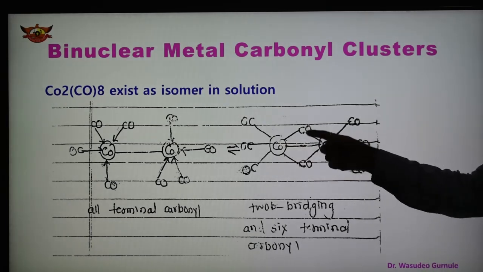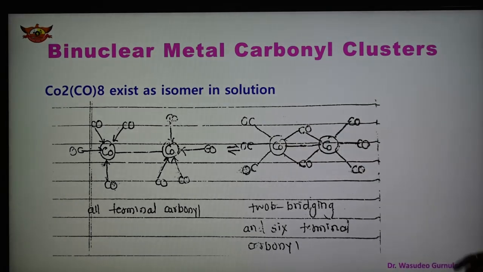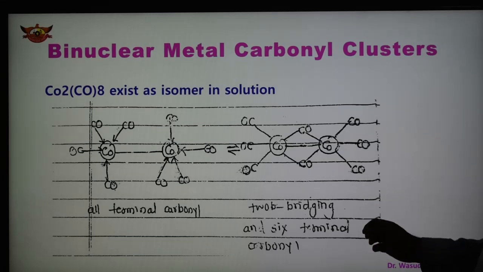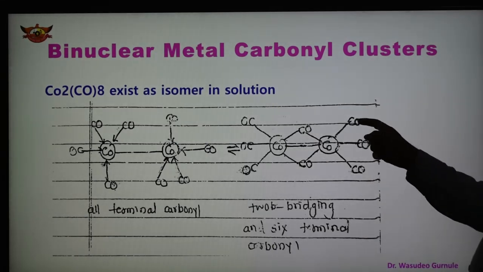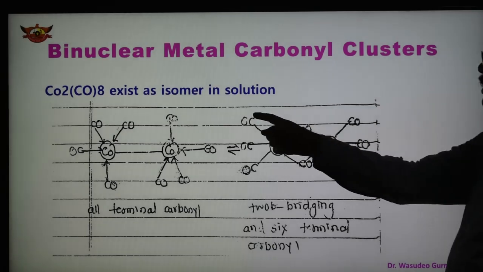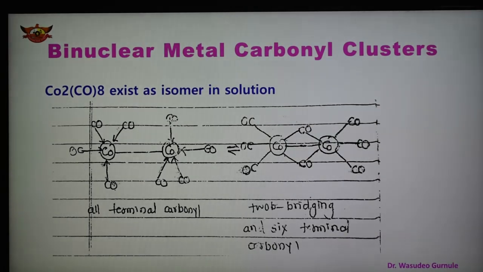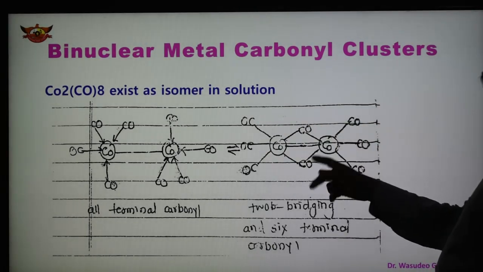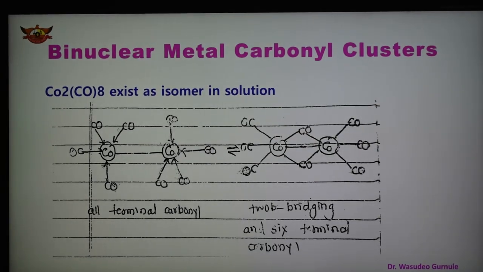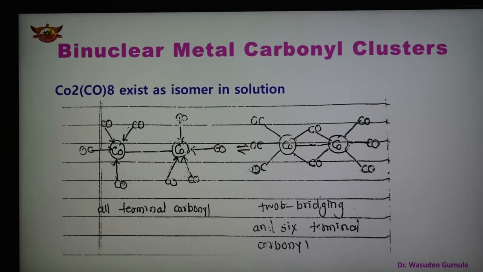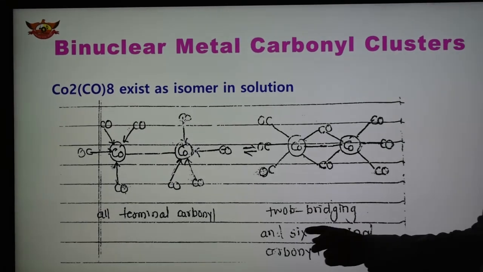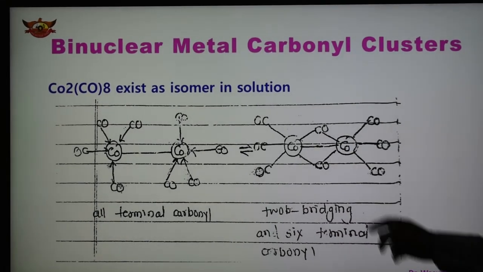There are also 1 and 2 bridging carbonyls. So the compound is the same, Co2(CO)8, but the two isomers are there, and each metal has 3 carbonyl groups. Here also, 3 carbonyls on each cobalt. So 3 and 3 is 6, and these 2 bridging, total 8 carbonyls are there. In this way, 2 bridging and 6 terminal carbonyls are present in the second structure.